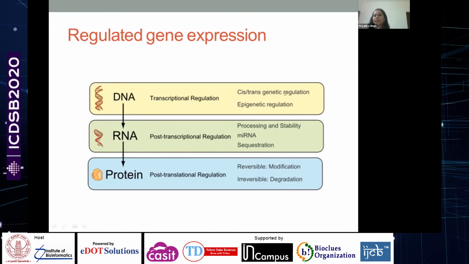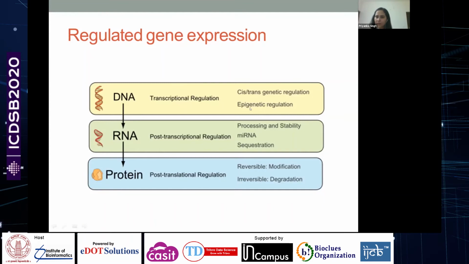There are genetic elements. I briefly mentioned promoters. There are certain promoters, and there are some inhibitory sequences. These are all cis-regulatory genetic elements, and they play an important role in deciding which genes are going to be expressed at what time point in the cell's life.